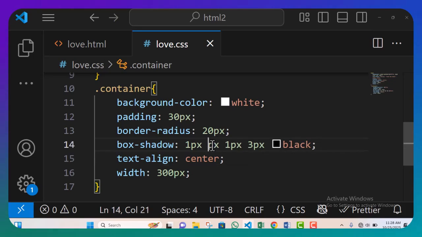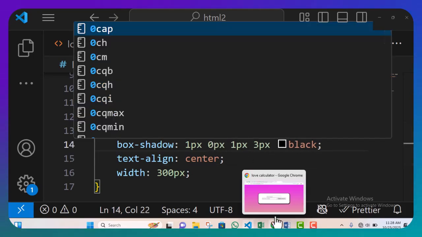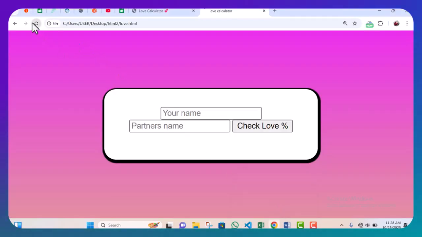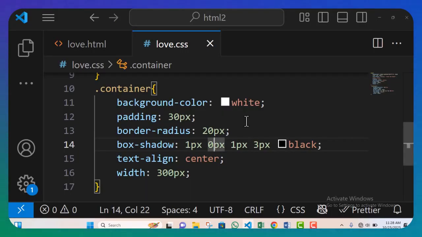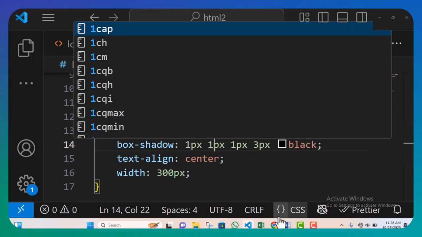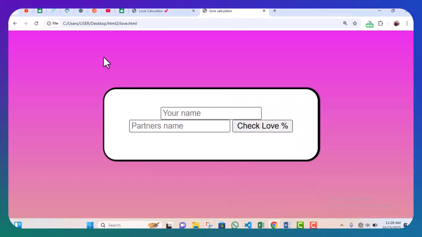Let me give you a 0. I think this should do. Good. No, I need to make that 0, 1. All right. Perfect.